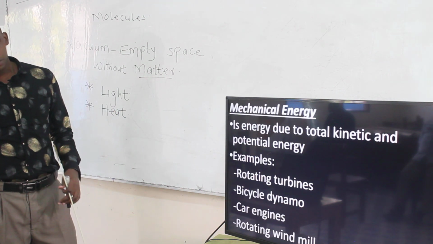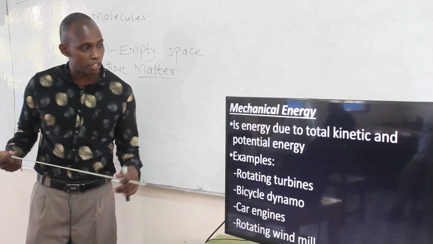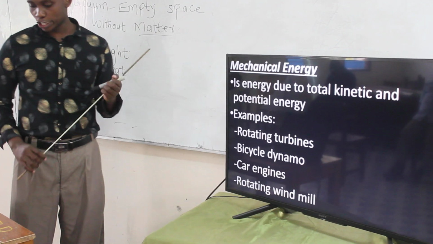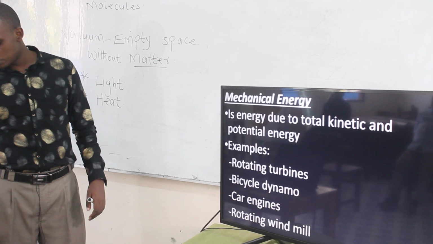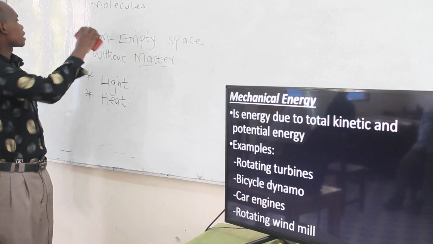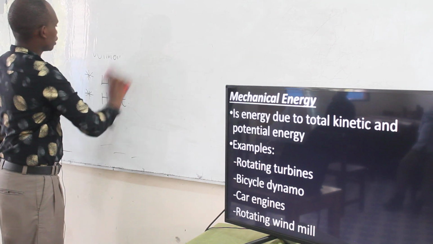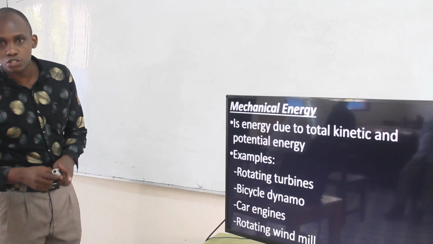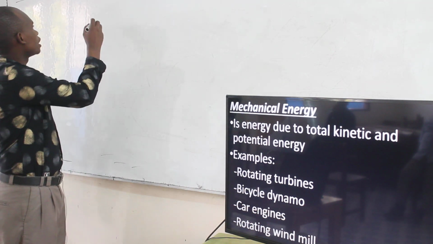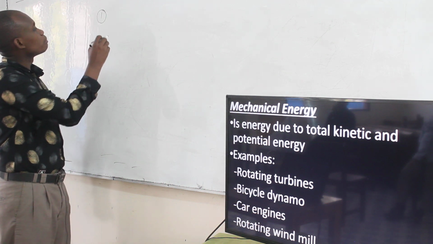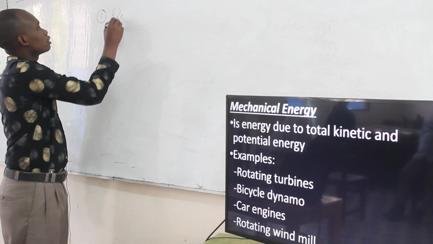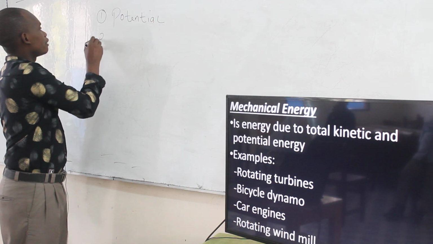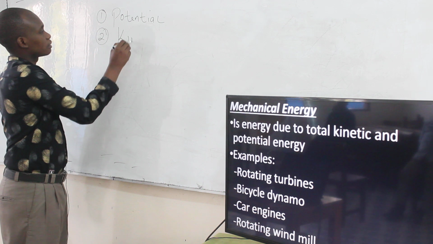The next type of energy, the last type of energy, is mechanical energy. If I take you back to our first subtopic, in the topic energy, we talked about two main kinds of energy, that is potential, then we have kinetic.